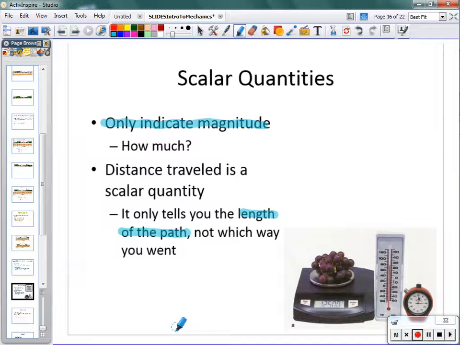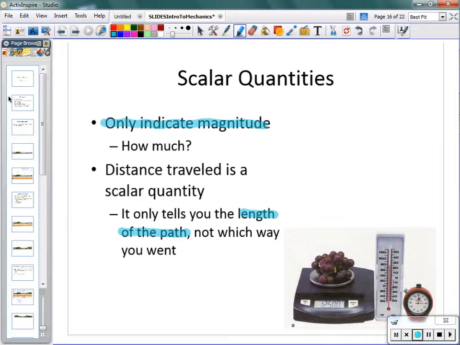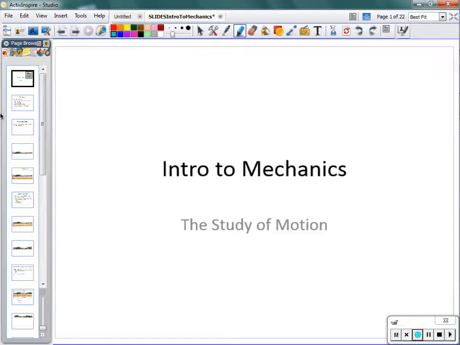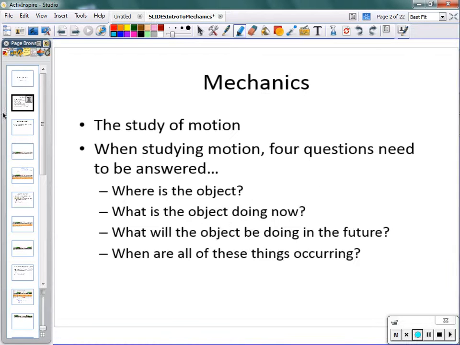Right? So, those are the terms we've introduced today. Remember, what we're doing here to begin is studying motion. And we call that study of motion mechanics. And when we are describing the motion of an object, we're looking to answer these 4 questions. Where is the object? What is it doing now? What will it do next? And when are all these things happening? So today, we spent time talking about the where question. Starting on Monday, we will start talking about the what and the what next.